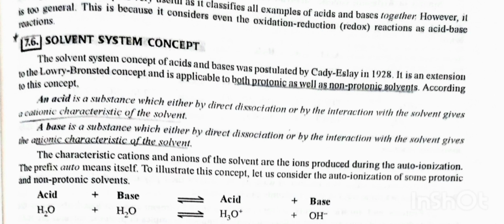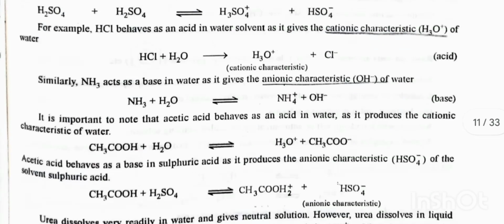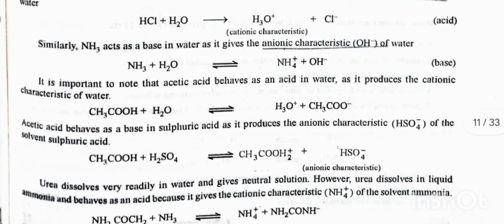The prefix auto means itself. To illustrate this concept, let us consider the autoionization of some protonic and non-protonic solvents. Hence, H2O plus H2O at equilibrium give rise to H3O positive plus OH negative. For example, HCl behaves as an acid in water solvent as it gives the cationic character of water. Similarly, NH3 acts as a base in water as it gives the anionic character, OH negative, of water.